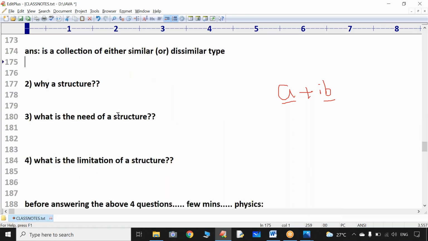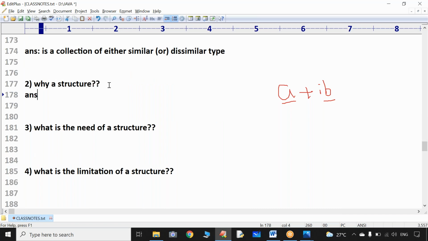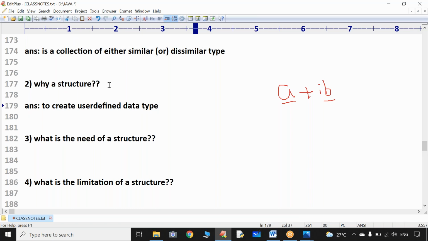Now tell me, sir, why a structure? Why is the structure concept required? Sir, structure concept is required to create user defined data type. Whenever you want to create one data type with a name specified by the user, and with that name there is no data type in that programming language, no problem, you can create a data type of your own choice. For that, the structure concept is there. Sir, why a structure? What is your answer? To create user defined data type.